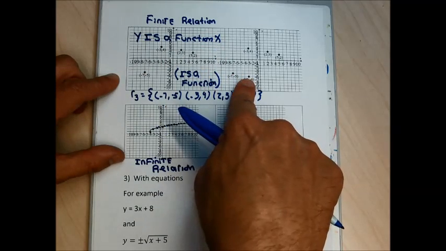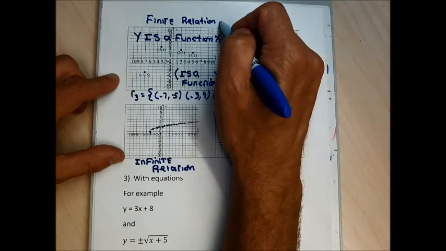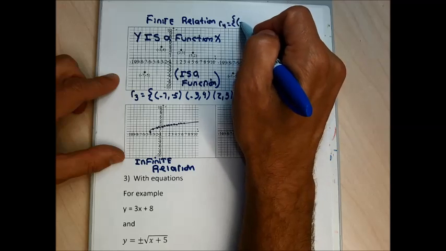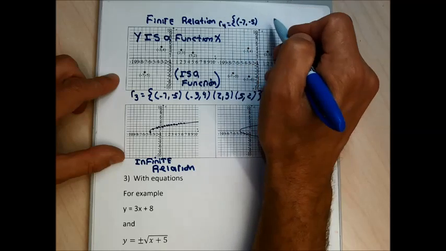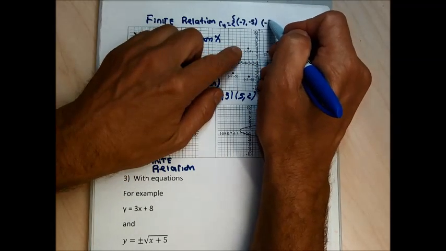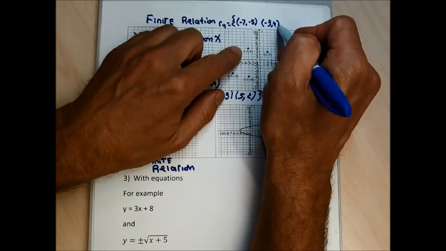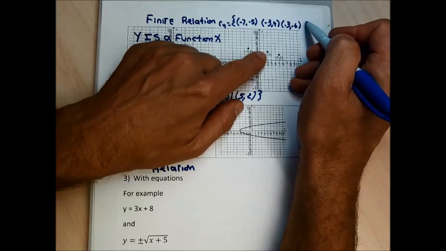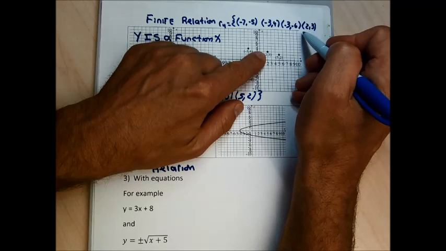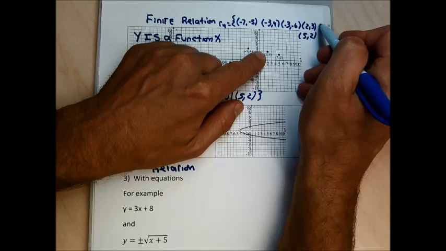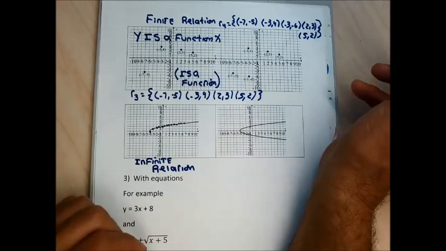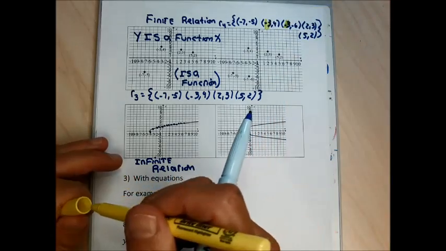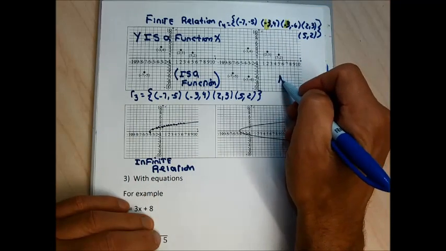This next relation I'm going to call relation 4, and that relation has the points -7, -5, -3, -4, -3, +4, -3, -6, 2, 3, and 5, 2. It's a finite relation, so it's possible to list all the points. And this relation's not going to be a function because it has 2 points that have the same x. So we can say this one's not a function.